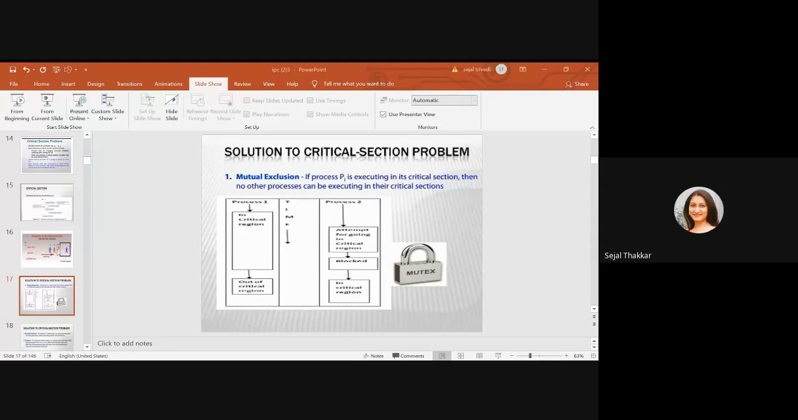Now test and set. There are two threads that execute A equals A plus 1. Say we start with the value 100.